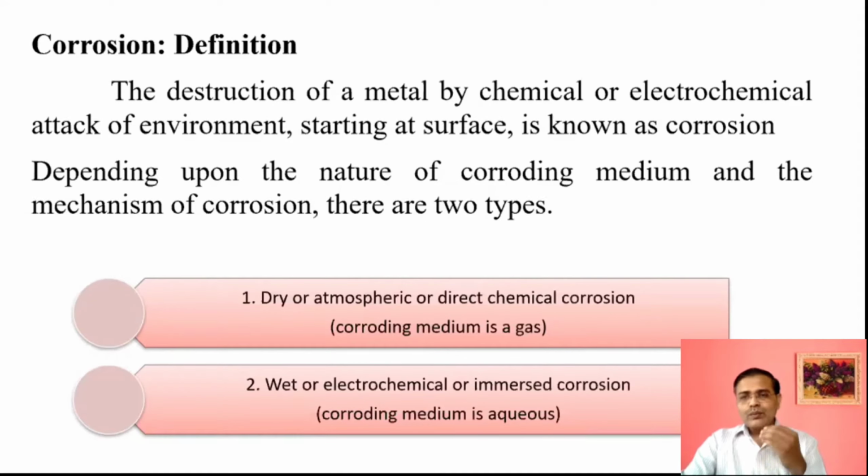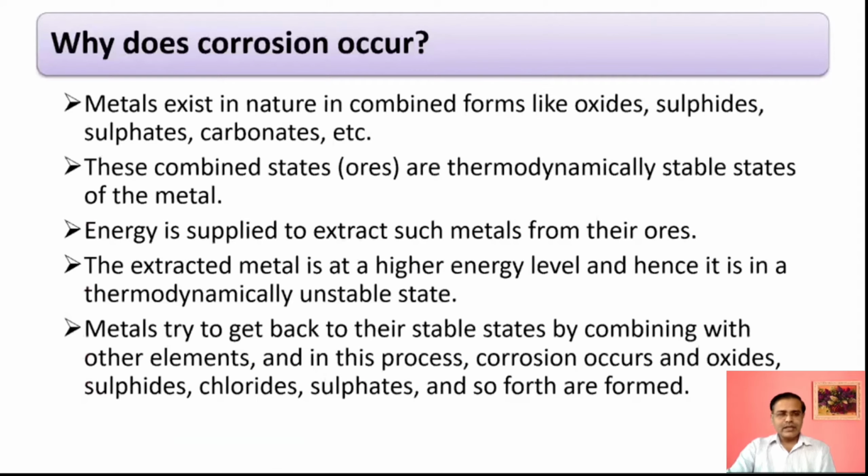Basically, we need to know why corrosion occurs. What are the basic reasons for corrosion? Okay, and these are the various reasons for corrosion. Why does the corrosion reaction actually occur? Actually, we know that metals exist in nature in combined form. How do we extract the metals? Metals are available under the earth's crust. So how do we extract them? We need to extract the metals by using some metallurgical operations or some refining process. Okay, we have to extract the metals.